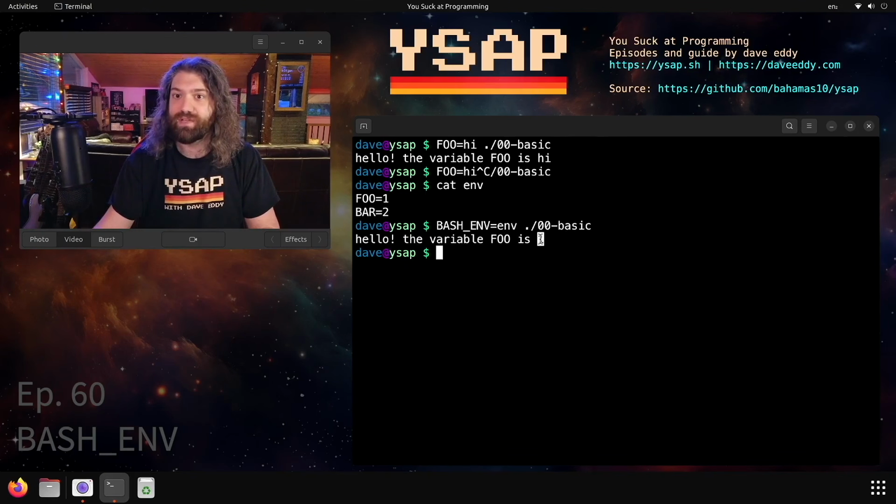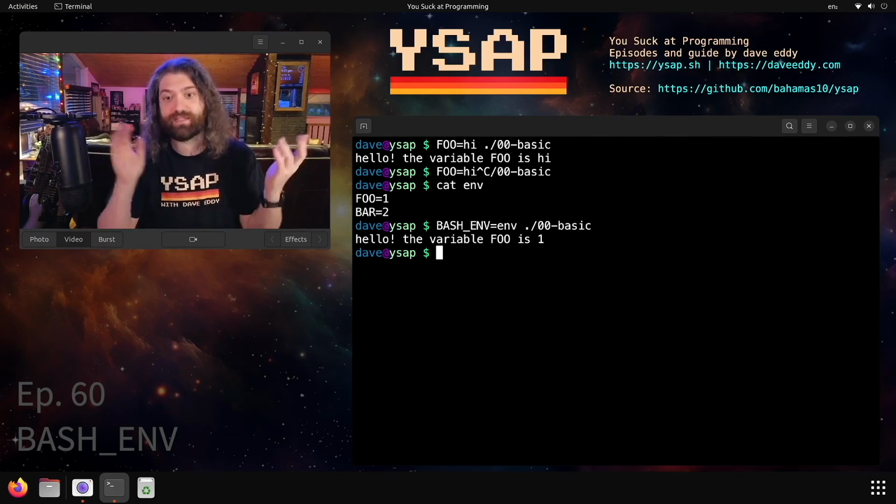The variable foo is 1. It will have read the environmental file, and now all those variables will be accessible. Hey, that's pretty awesome, right? And probably doesn't have any security implications. Well, let's talk about it.